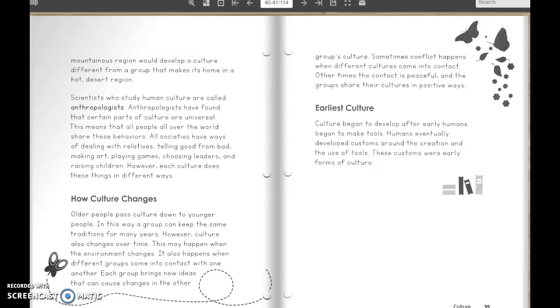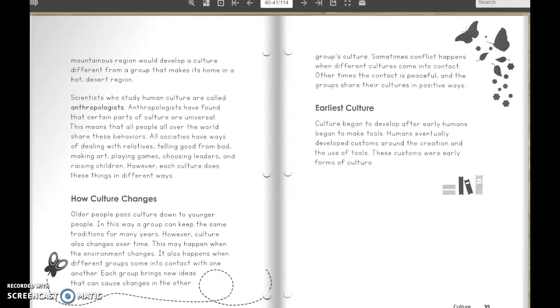Scientists who study human culture are called anthropologists. Anthropologists have found that certain parts of culture are universal. This means that all people, all over the world, share these behaviors. All societies have ways of dealing with relatives, telling good from bad, making art, playing games, choosing leaders, and raising children. However, each culture does these things in different ways.